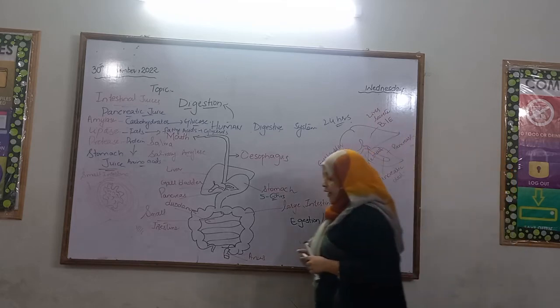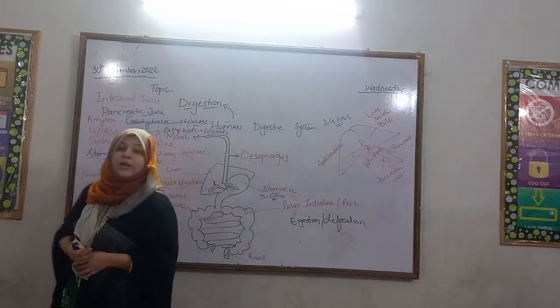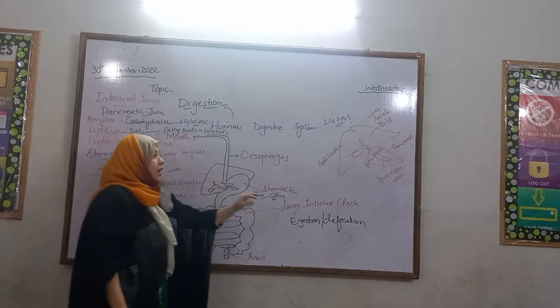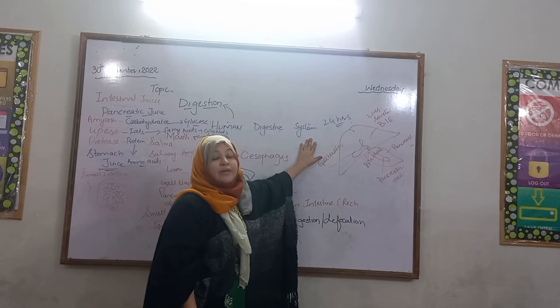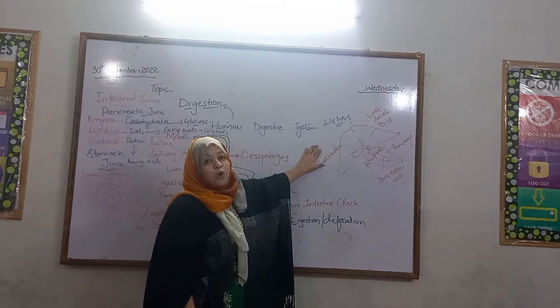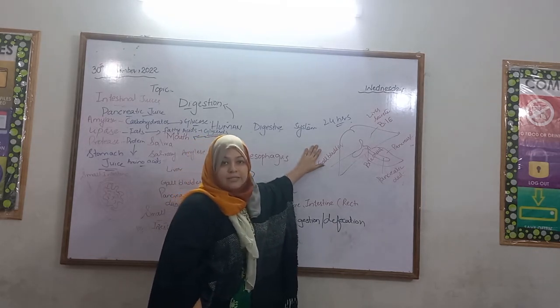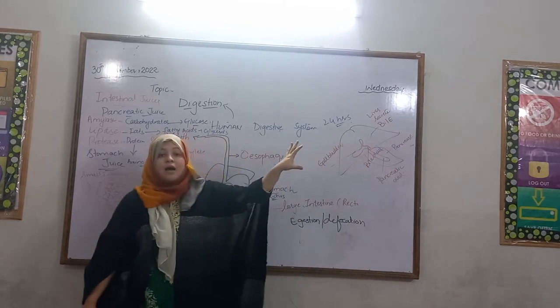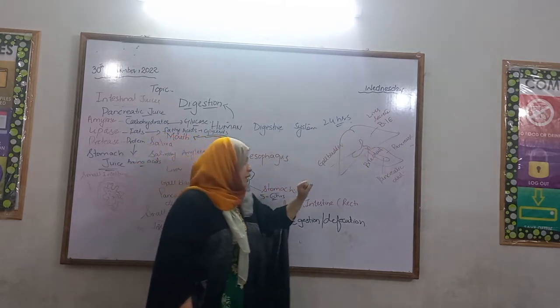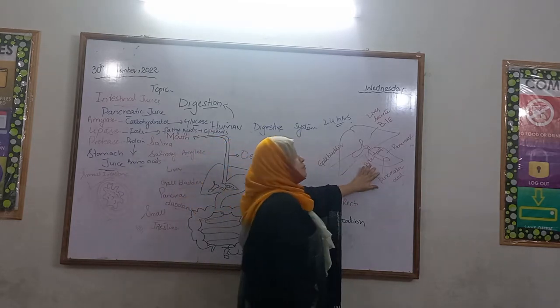I have told you earlier that bile has an important role in the digestion of fats. It works on fat, emulsifies it, and increases the surface area of food so that enzymes can work easily on it, and it also neutralizes the stomach acid. Pancreatic juice we have discussed previously.